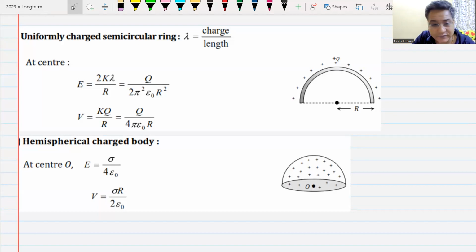Hemispherical body, I have told you the electric field is sigma by 4 epsilon naught, potential is sigma r by 2 epsilon naught. Again, we have assumed that the potential at infinity is 0. I'll give you 2 minutes to note this down.